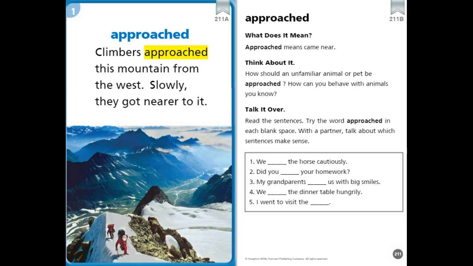Read the following sentences below and try the word approached in each blank space. With your learning adult, talk about which sentences make sense.